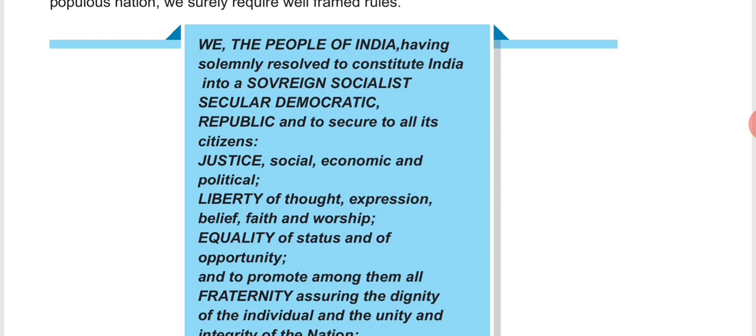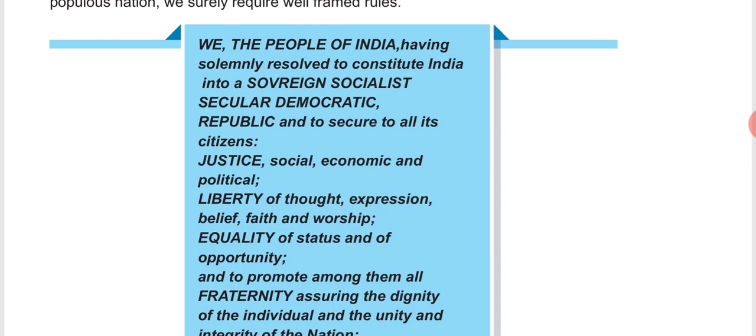Then comes the word secular. Secular means not connected with any religious or spiritual matter, right? That means our government is not connected with or under the influence of any religious or spiritual group. Then there is the word democratic. Democratic means for the people, of the people and by the people. So our country is a democratic country. Then comes the word republic.